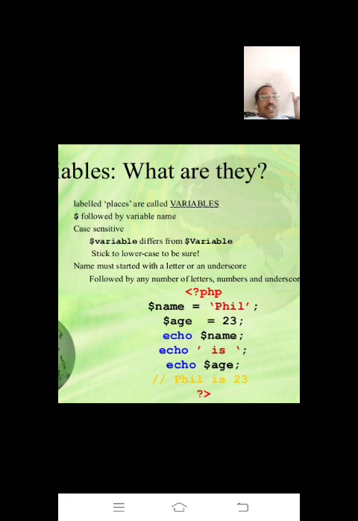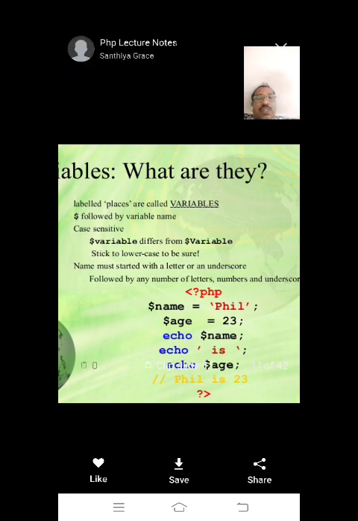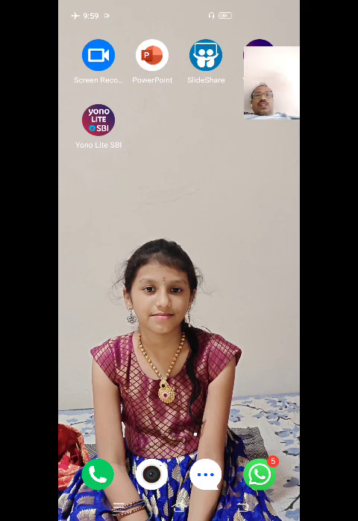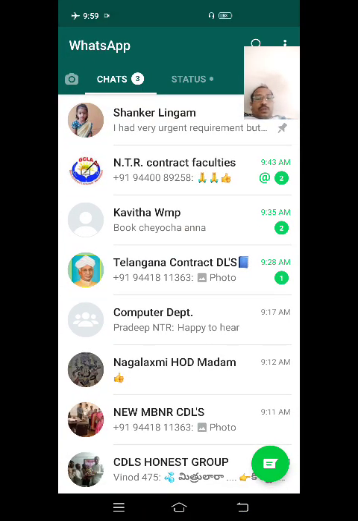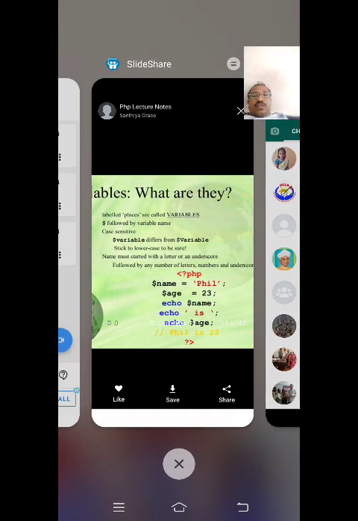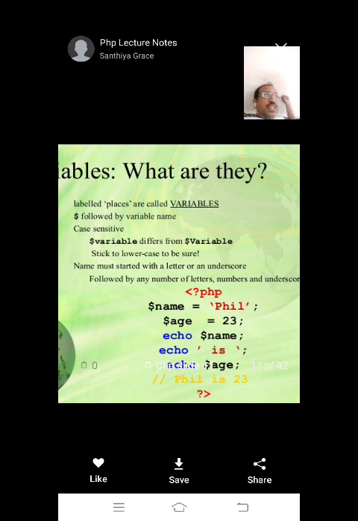So this is the way to write PHP variables, right? I think it is clear now.